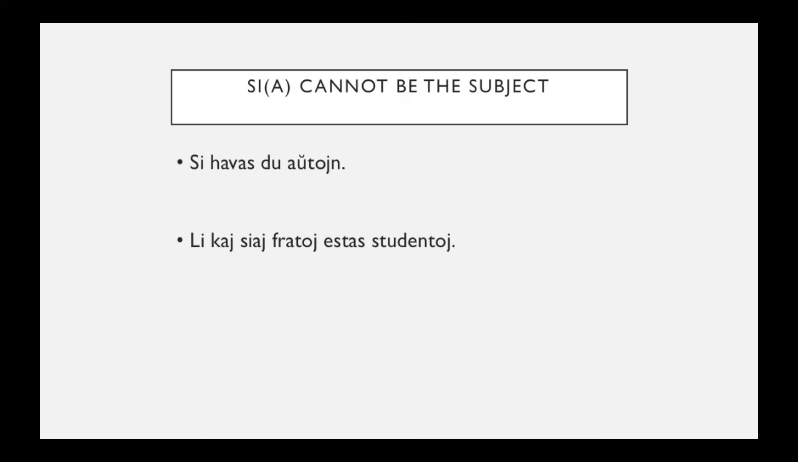But when you think about it, who are the students? Is it just him, or is it him and his brothers who are students? It's all of them. It's him and his brothers are students. And so that means siaj fratoj also are the subject. So you can't say this. It should be "Li kaj liaj fratoj estas studentoj."